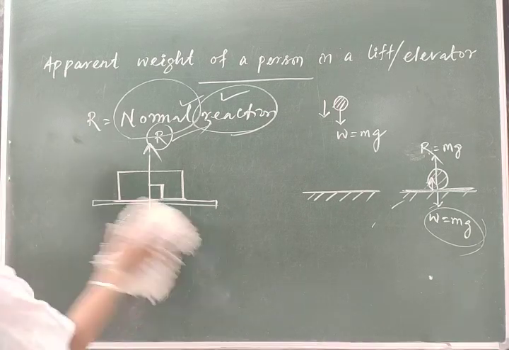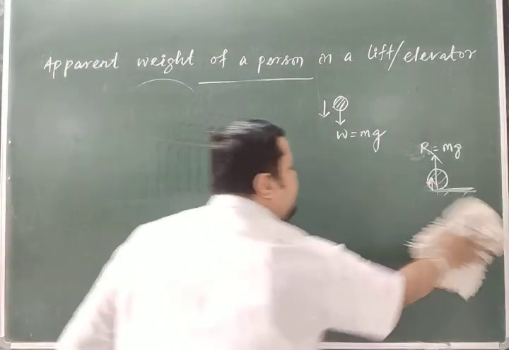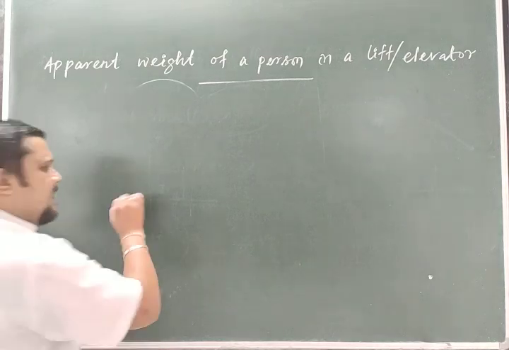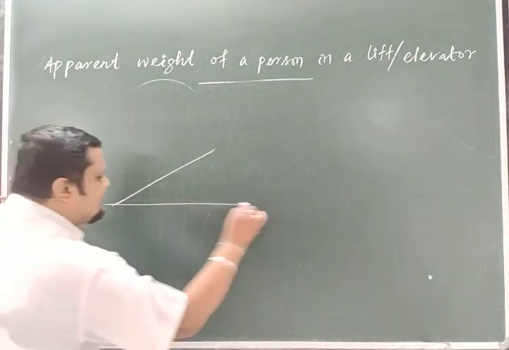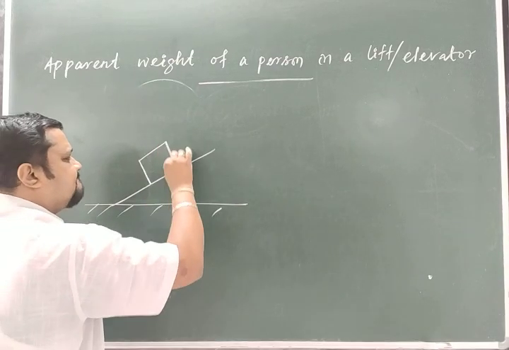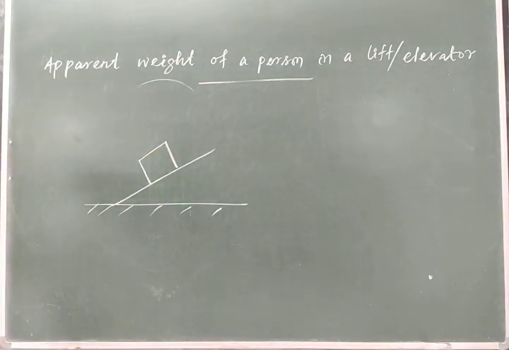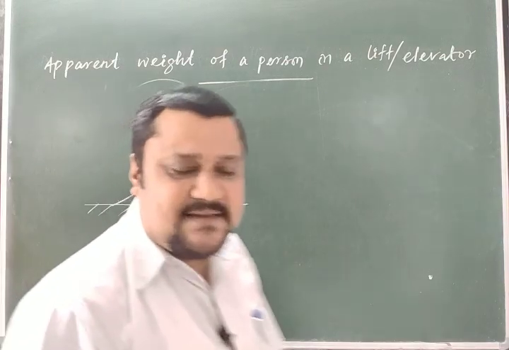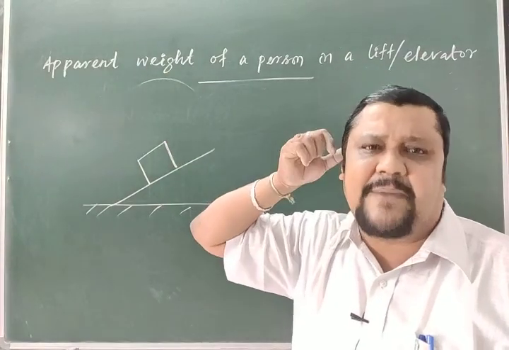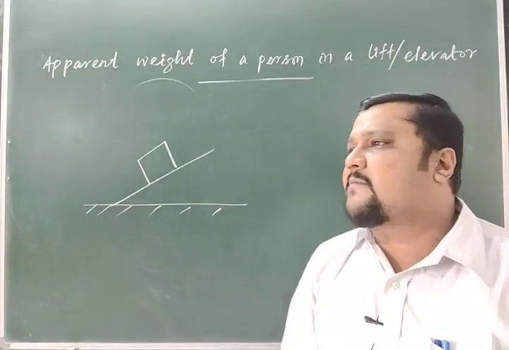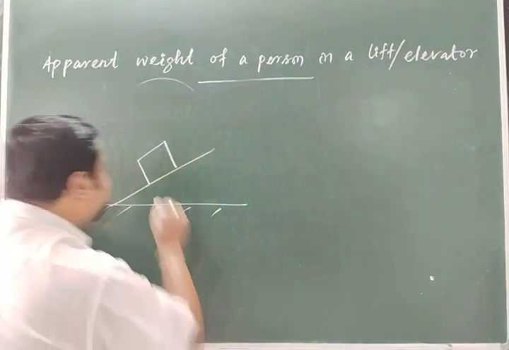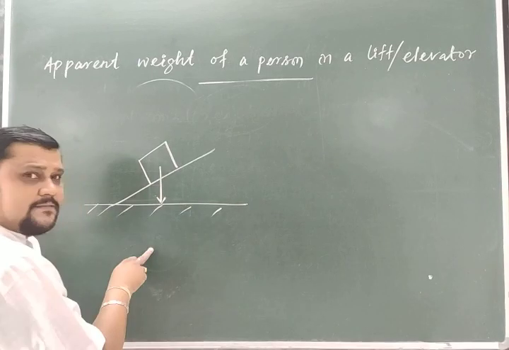So again we will say that it is always like that. In this case I have considered the surface to be horizontal. If a surface is inclined, suppose this is the earth and a body is placed here, inclined, then you can get a clear idea about this normal reaction. Again, you will get a clearer idea about this normal reaction, because this is important to understand the apparent weight. That's why I am going into detail about the normal reaction. What is the weight of the body? Vertically downward. It is always toward the center, mg.